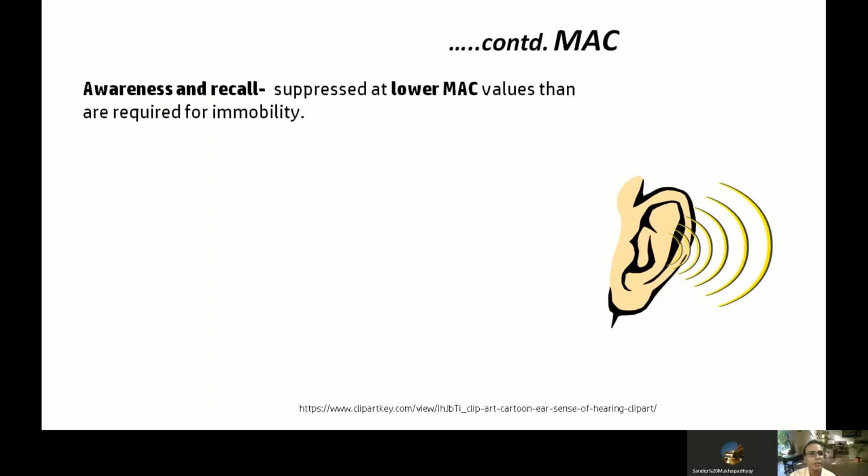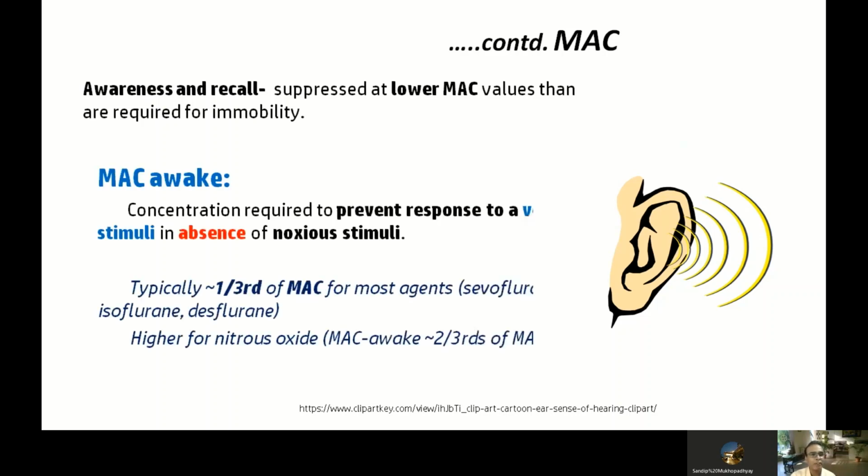So there is a different terminology, MAC awake. MAC awake is the concentration required to prevent response to a verbal stimulus in the absence of a noxious stimulus. Surgical incision was a noxious stimulus. But here you are just calling the patient, and if the subject stops responding, you can say that MAC awake is reached.